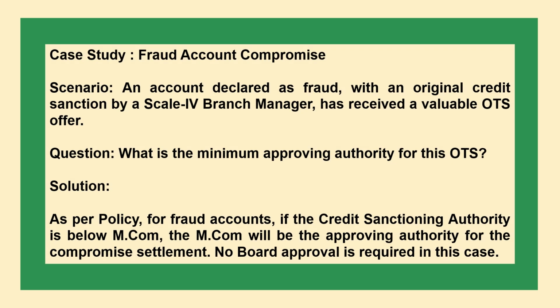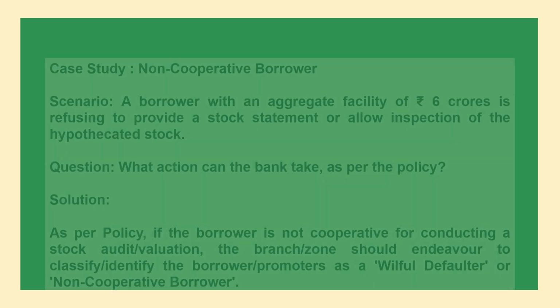The next case study is fraud account compromise scenario. An account declared as fraud with an original credit sanction by a scale 4 branch manager receives the valuable OTS offer. Question: what is the minimum approving authority for this OTS? Solution: as per policy for fraud accounts, if the credit sanctioning authority is below MCOM, the MCOM will be the approving authority for the compromise settlement. No board approval is required in this case.